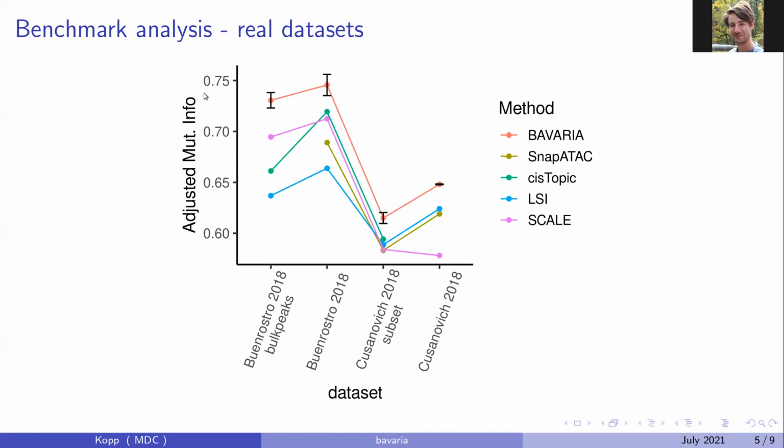So we use the adjusted mutual information to measure how well we can recapitulate known cell types. So the higher they score, the better. And you can see that with our model, BAVARIA, we can do better in this case than the other methods. And in general, for other analysis that we did also in the benchmark, we can see that we are obtaining as good or better results than the other methods.